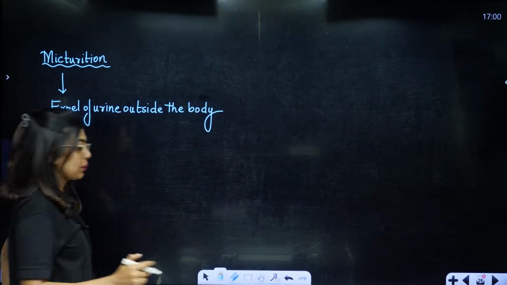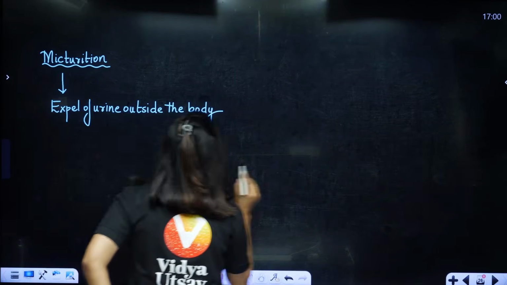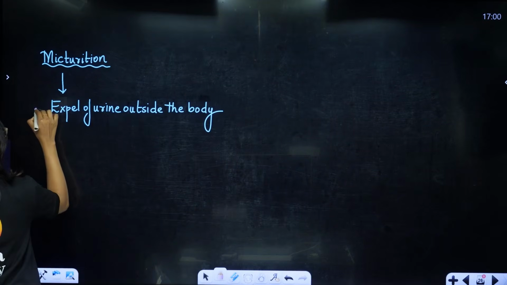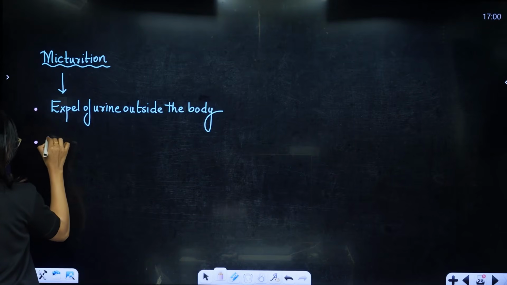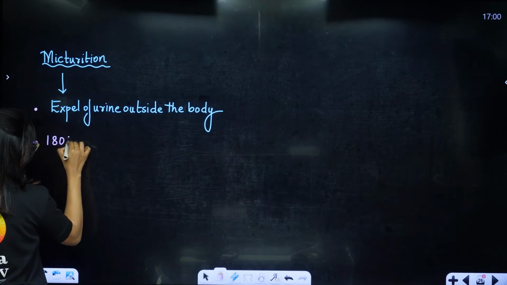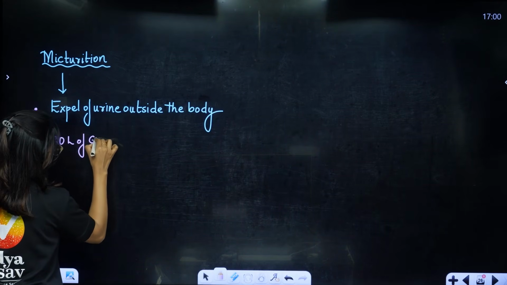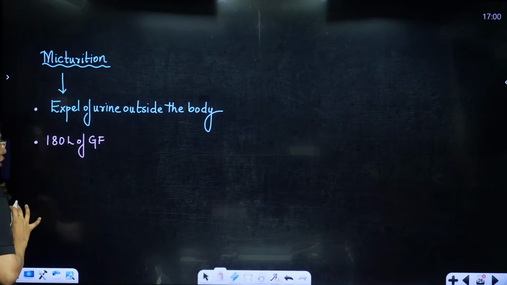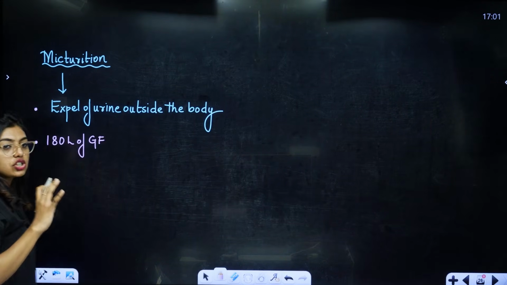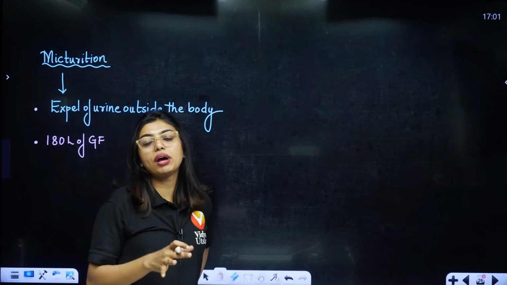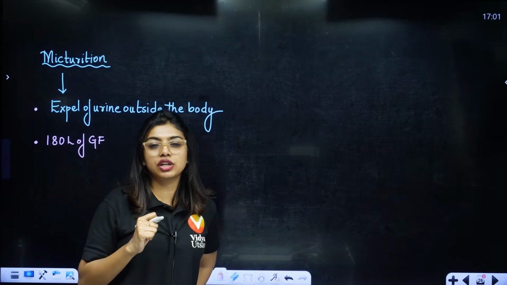Now, what did I tell you, people? I told you that we are forming around 180 liters of GFR, glomerular filtrate, right? This 180 liters of glomerular filtrate, are we going to use? No ma'am, we are not going to use. Correct, that much we are not going to use.